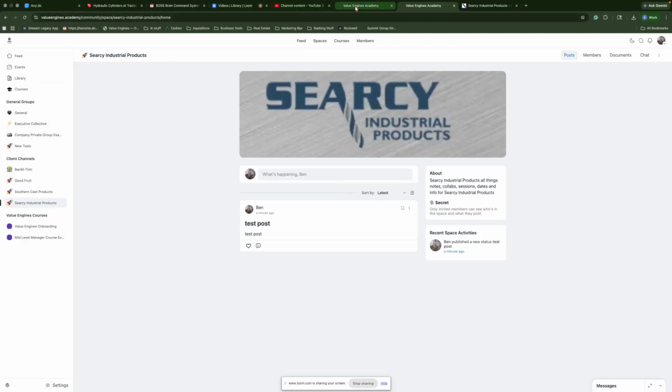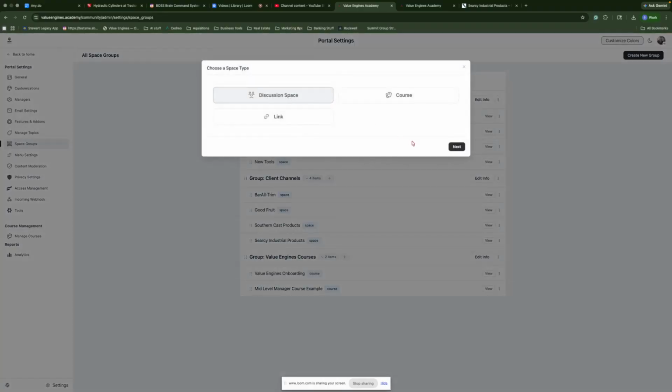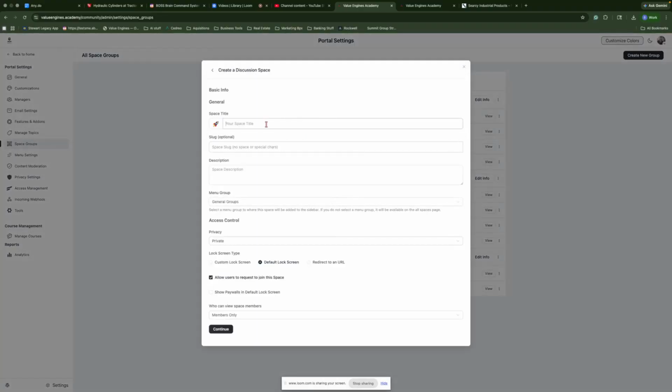So that is what you're doing with these spaces. Now, what do I use spaces for? You can see I have it for feeds for specific things. So if I wanted to have a COO group discussion space, this is now for COOs and operation managers. This is for all things operational. Do like this.